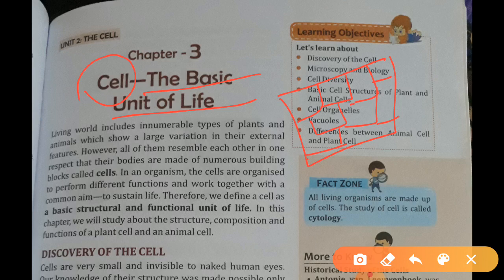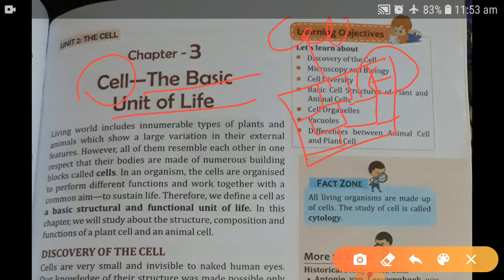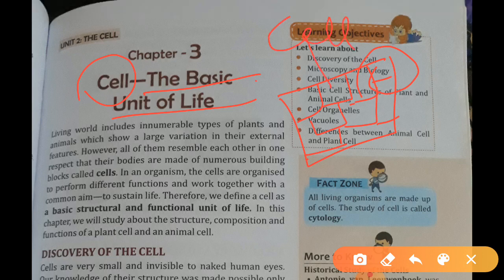As a wall is made up of bricks, in the same way our body is made up of cells, so we can compare a cell with a brick. One brick is the unit of a wall, and in the same way the unit of our body is a cell. I hope you get it. Now next, let us come to the explanation.